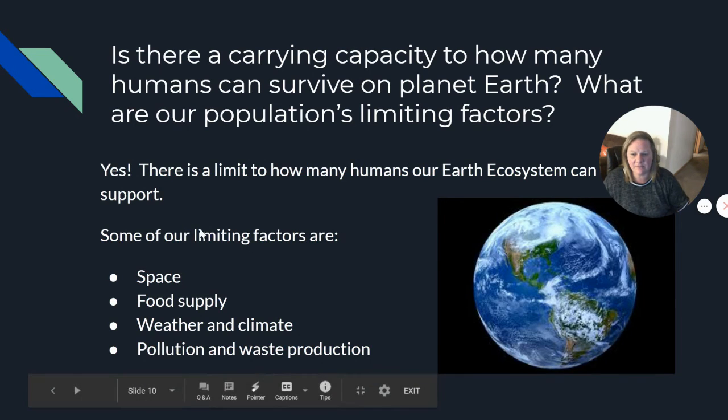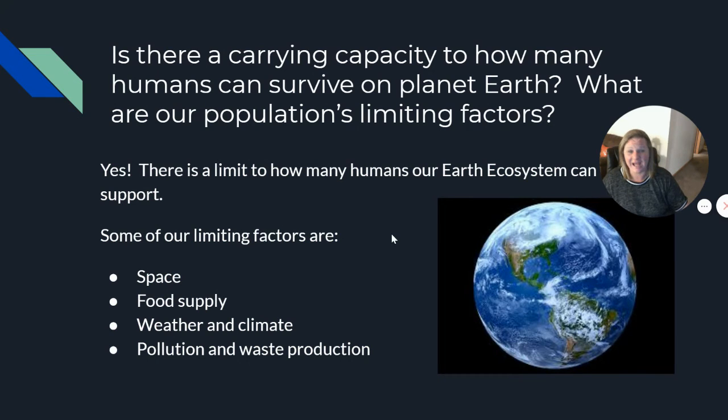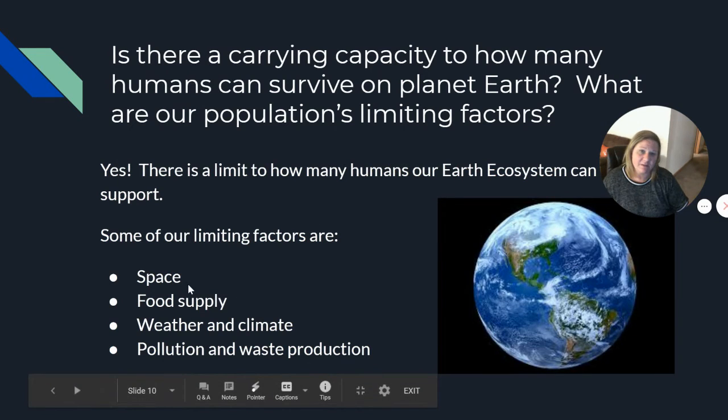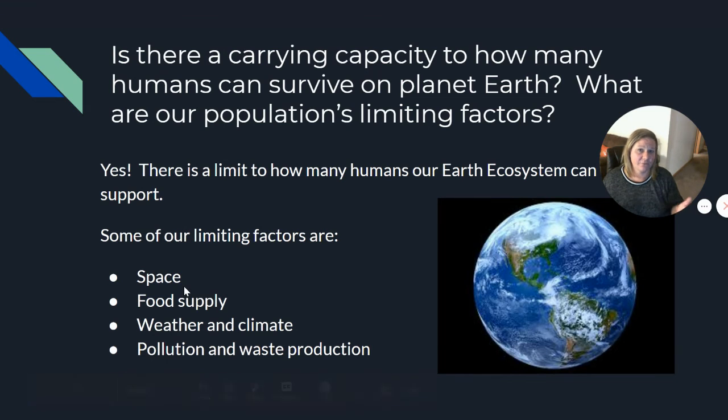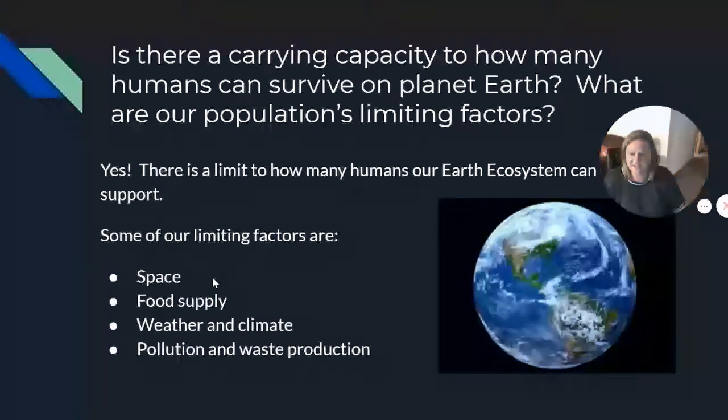But some of our limiting factors on planet Earth that we have to think about are space. There's only so much space to put houses and things like that. Food supply is a very big concern as our population on the planet grows. Are we going to be able to grow enough food to feed all the people? And then the second part of that is, can we get that food to everybody who needs it? Because that's a concern as well.